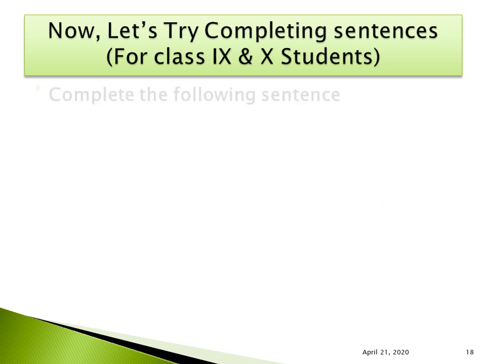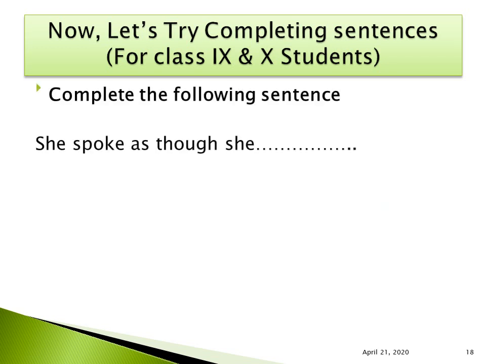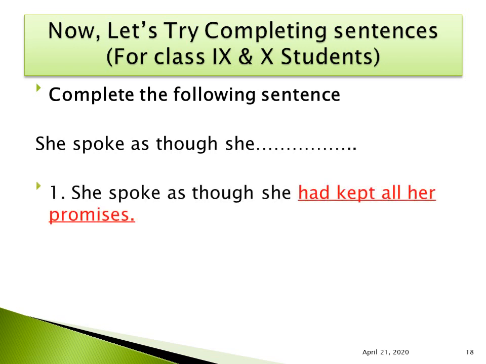Let us see another example. She spoke as though. So this is the part given. I have to complete it with correct information, and I can recall the rule as though. If the sentence starts with past indefinite, the later part will be past perfect. So let us see. She spoke as though she had kept all her promises. So she had kept.